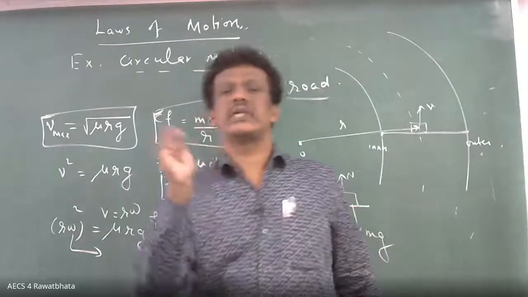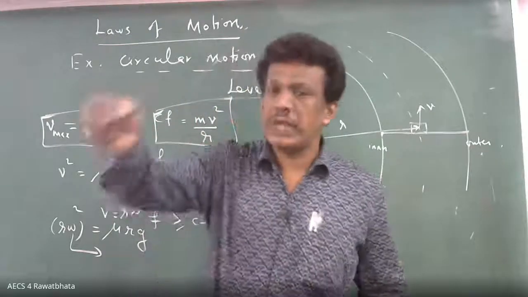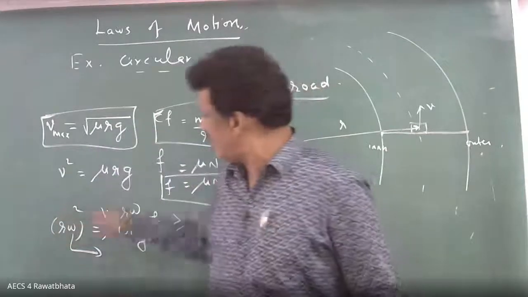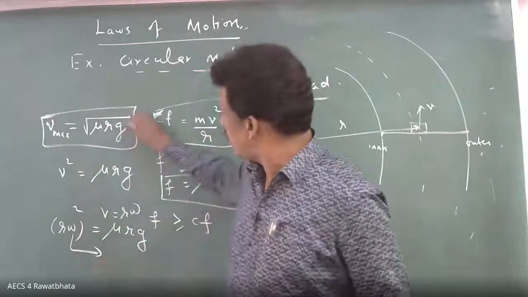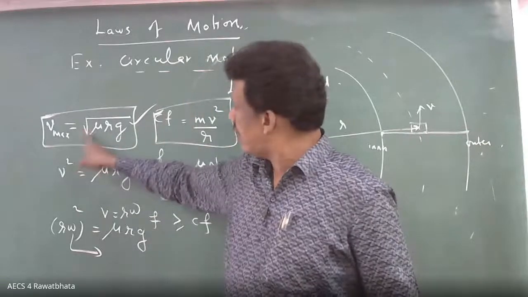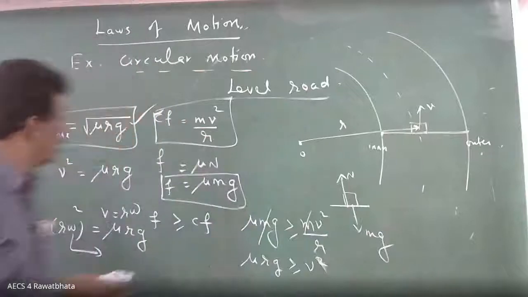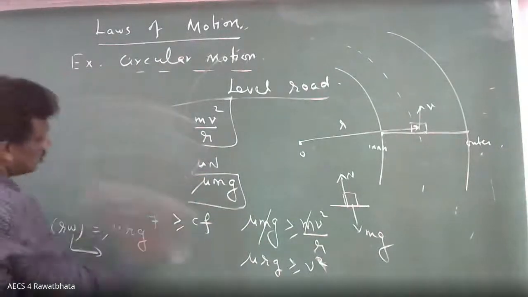Suppose one circular disc is there, and the object is placed at what distance so that it can rotate without skidding. They can ask all these things. So these two formulas you remember. This is the basic: V can be replaced by R omega and then you can solve the question. Okay, this is one. Now the next one.